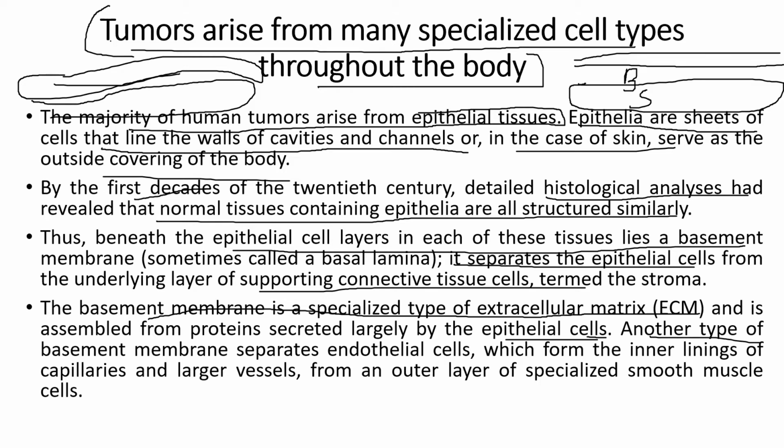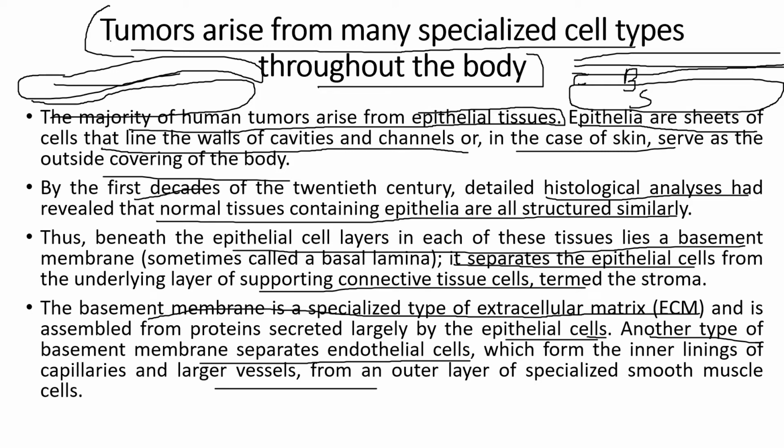Another type of basement membrane separates endothelial cells, which form the inner lining of capillaries and larger vessels. So there's another layer inside the basement membrane, which is the endothelial layer. All right, endo means inside, and epi means the outside layer.